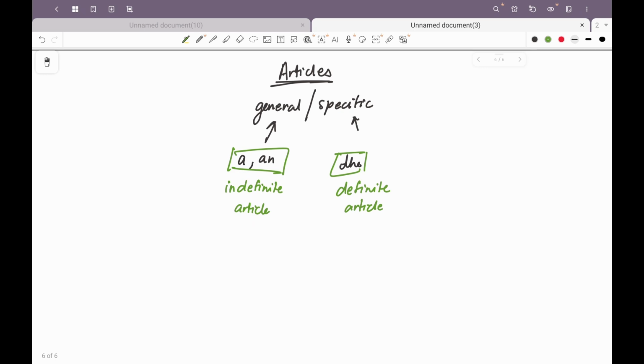Yes, I agree with it, but it's showing an abstract concept, right? So in that case also we will use the. And well, last thing is before tournaments we say the Asia Cup, or the Champions Trophy, right? So in names of cups and trophies also the is being used. So with this we've completed articles, and now let's move to